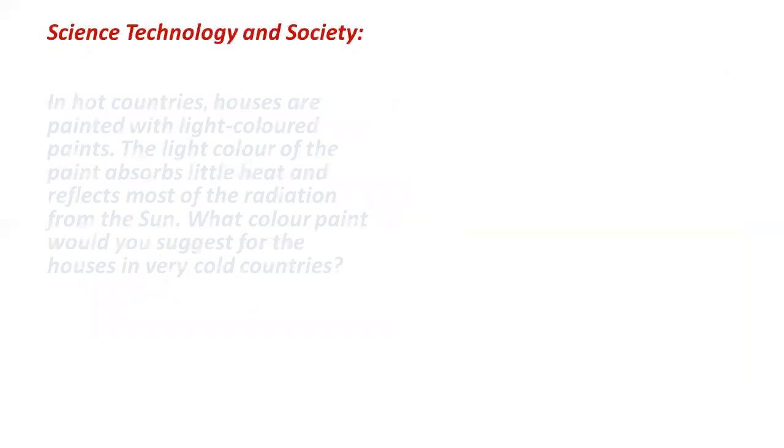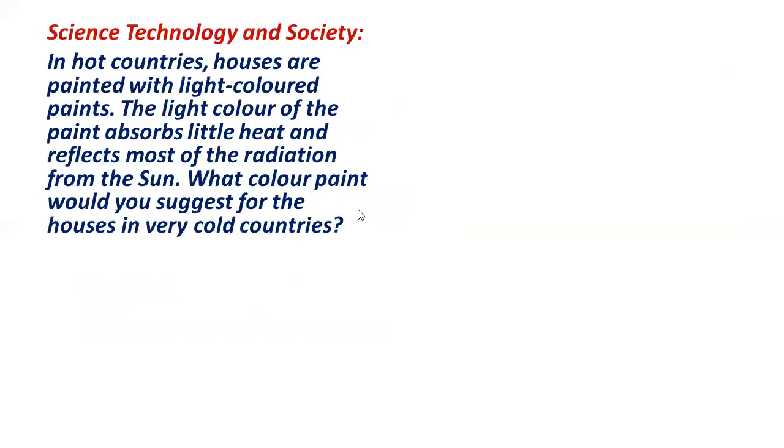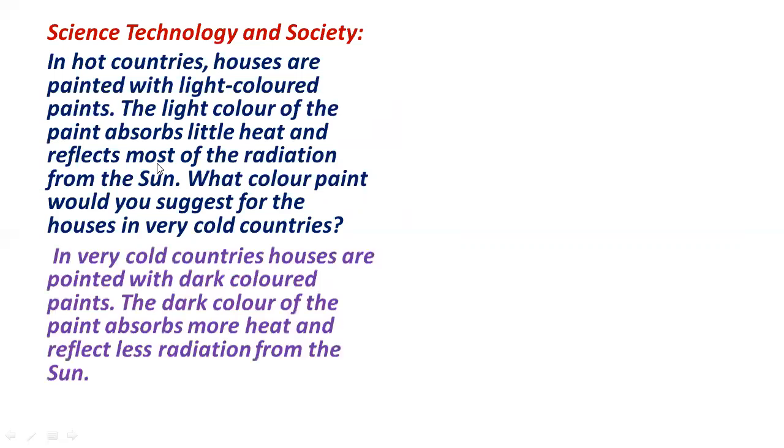Science, technology, and society. In hot countries, houses are painted with light colored paints. The light color of the paint absorbs little heat and reflects most of the radiation from the sun. What color paint would you suggest for the houses in very cold countries? In hot countries, they use light color because light colors are bad absorbers or poor absorbers of heat.